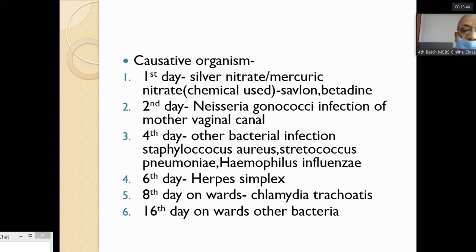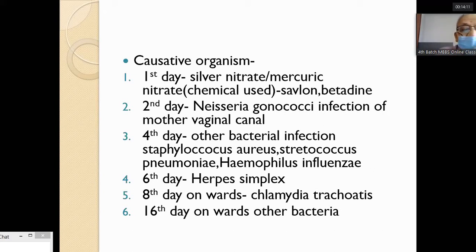On the fourth and fifth day, other bacteria like Staphylococcus aureus, Streptococcus pneumoniae, and Haemophilus can cause ophthalmia neonatorum. If it occurs on the sixth or seventh day, it may be due to herpes simplex.